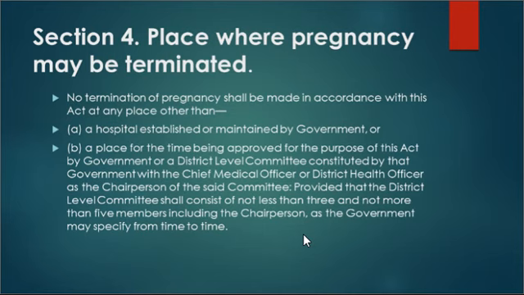Okay, and that has been constituted by the government with the chief medical officer or district health officer as the chairperson of the district level committee, right? And this district level committee shall consist of not less than 3 and not more than 5 members, including the chairperson, as the government may specify from time to time. So other than these places, pregnancy cannot be terminated anywhere else.